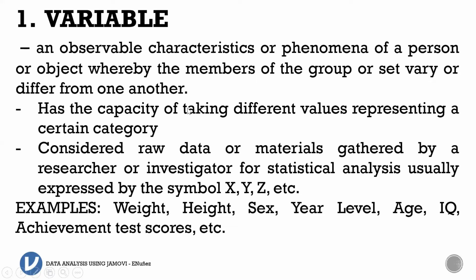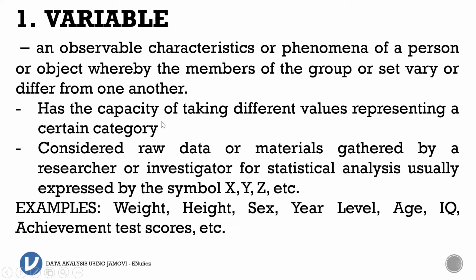If we look back to the meaning of variable, it's differ from one another. So our weight differ from one another, right? When I say, what are your variables of interest? You're going to mention the variable of interest, not the 60 kilogram, because that is your data.